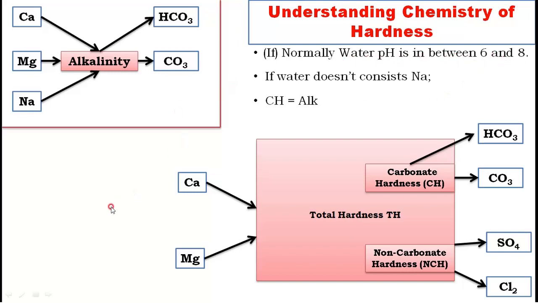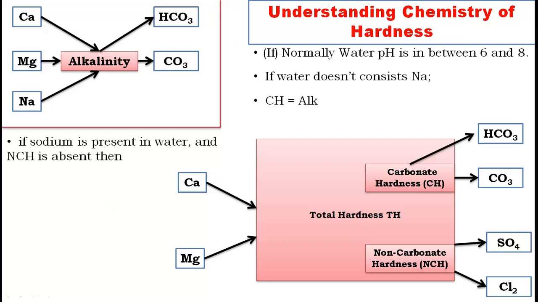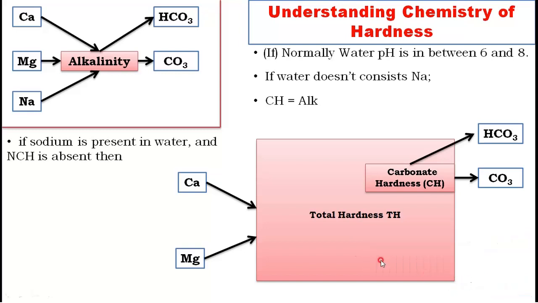Now we'll consider one possibility: sodium alkalinity is present in water and NCH is absent in water. What conclusion can you draw?